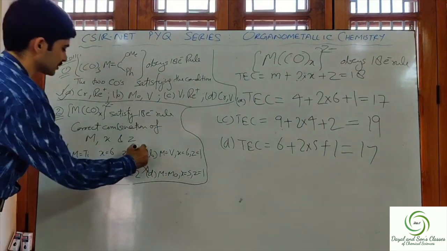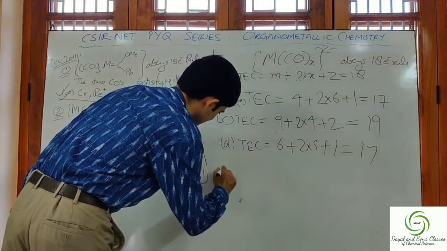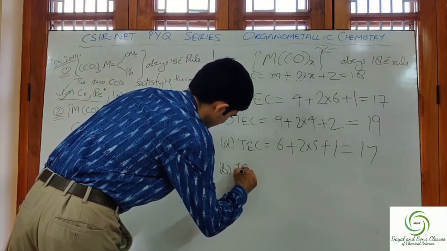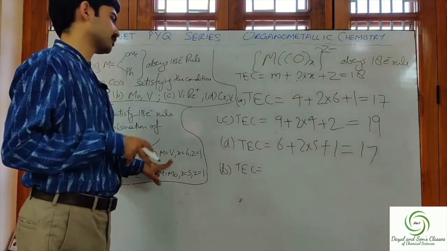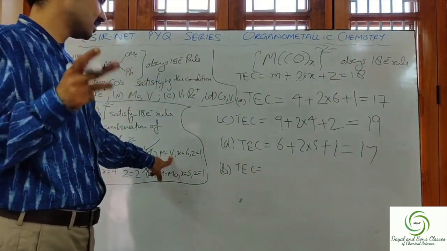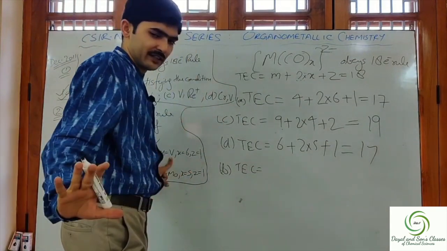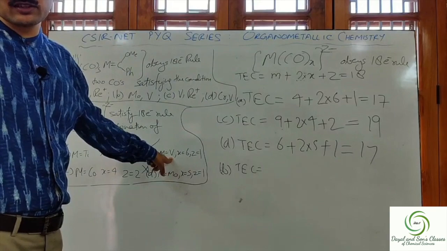So the correct option is B. Let us check it also once for B. TEC is equal to, here the metal is vanadium. The contribution of vanadium is 5 electrons.